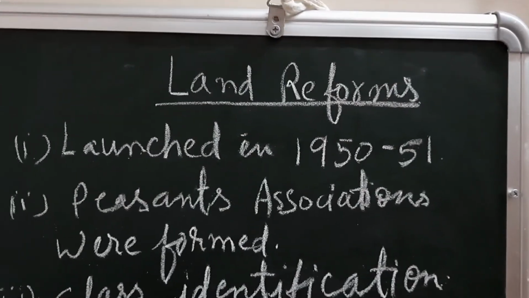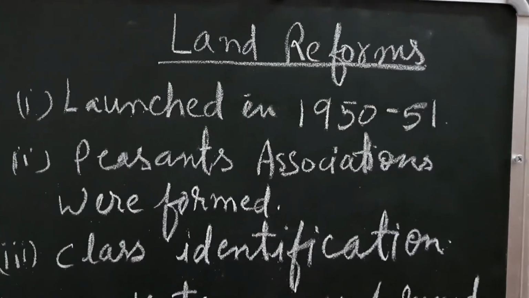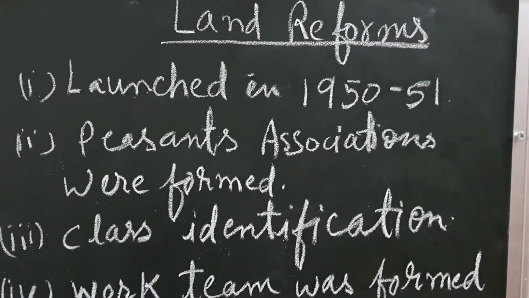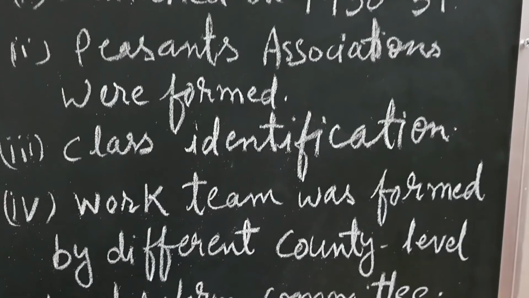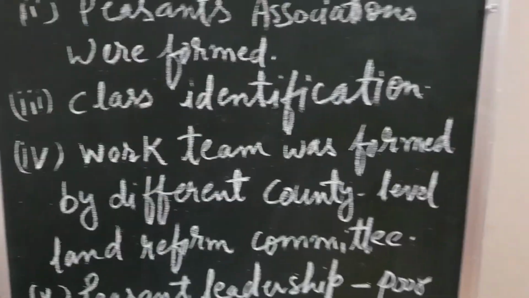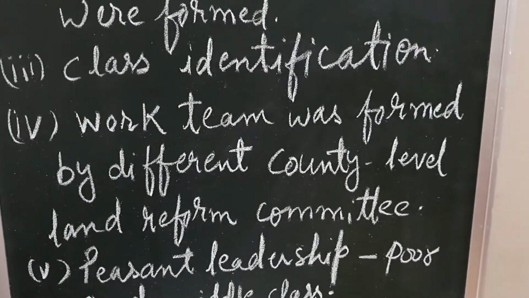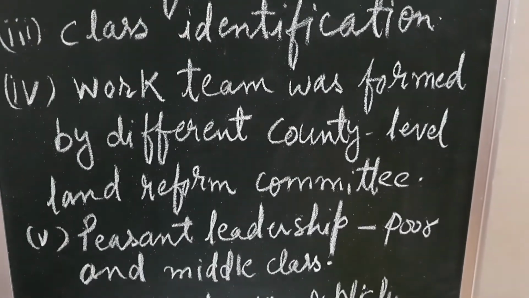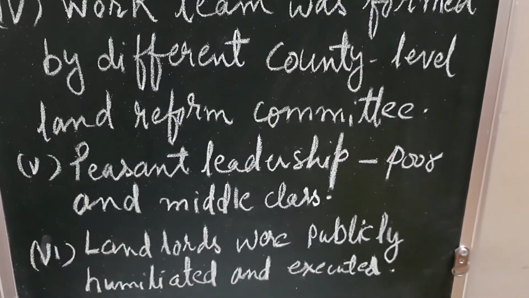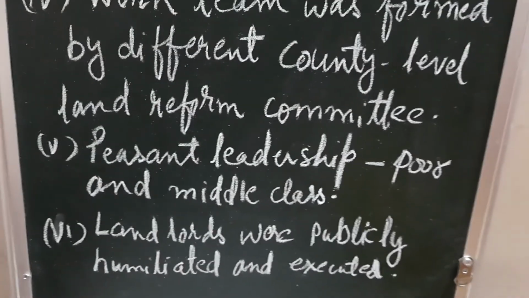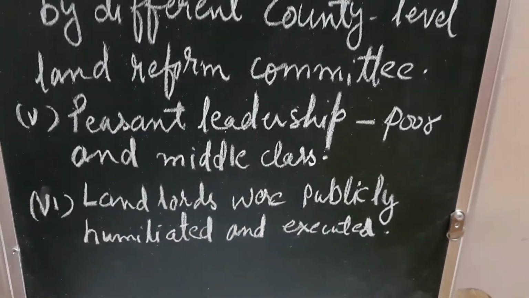Now let us summarize this topic, land reform. Land reform was launched in 1950 and 51. Peasants associations were formed. Class identification was started. Work team was formed by different county level. Land reform committee. Peasant leadership started from poor and middle class. Landlords were publicly humiliated and executed.